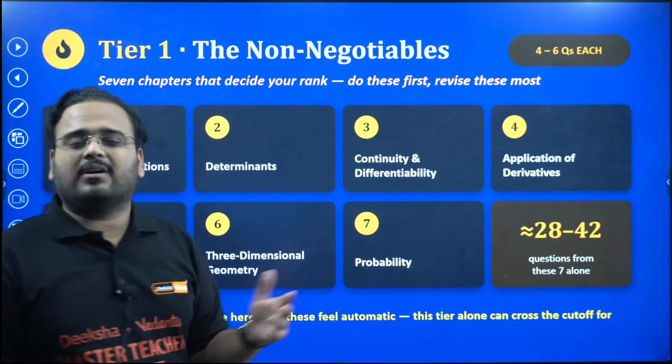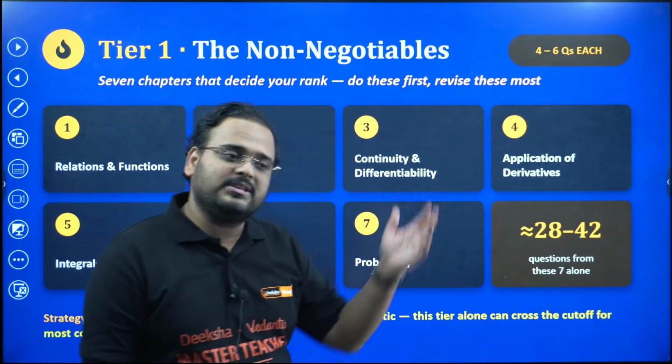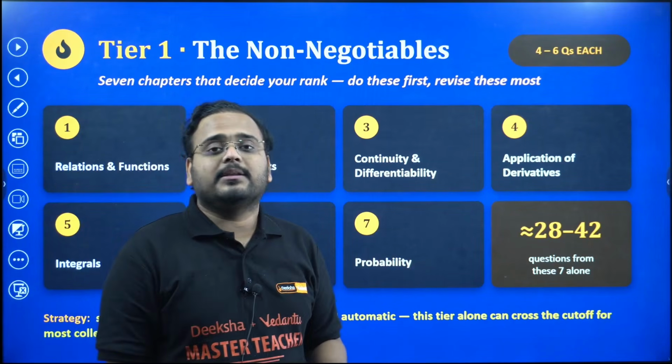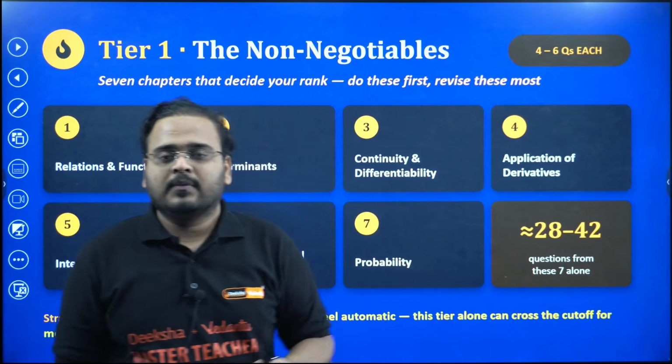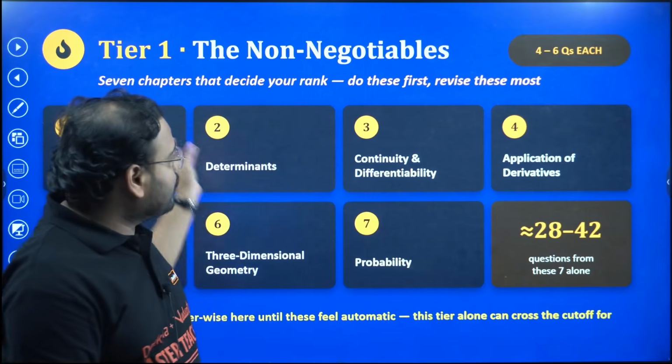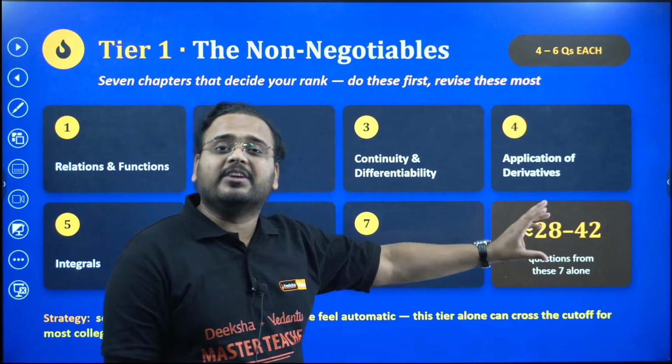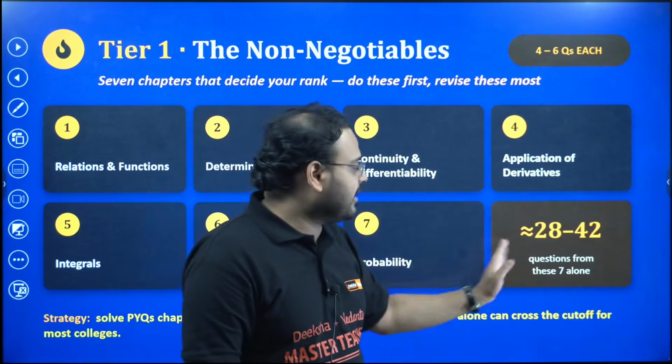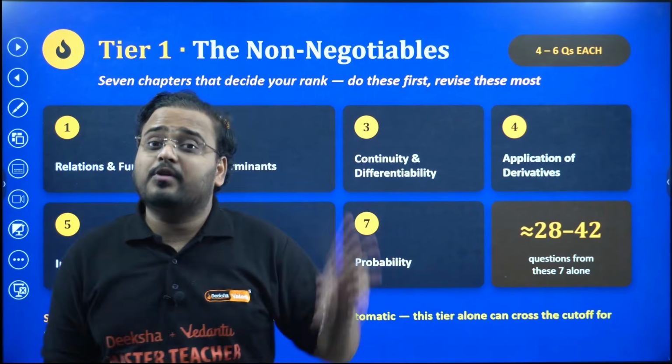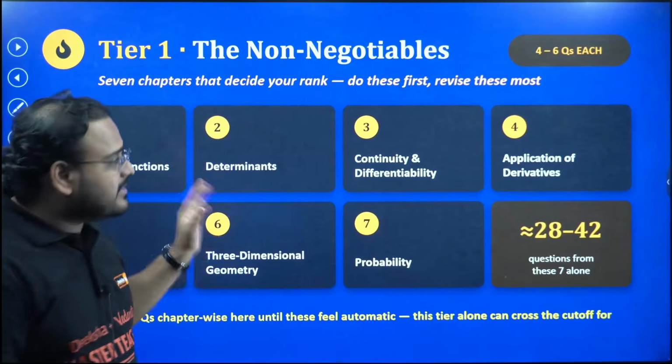If you see the trend of the last 5 years in the PYQs, it is more or less 4 questions, but sometimes 5 questions have also been asked. So if you look at an average, this becomes close to 30-35 marks. If you look at this trend, 30-35 marks can be asked from these 7 chapters only.